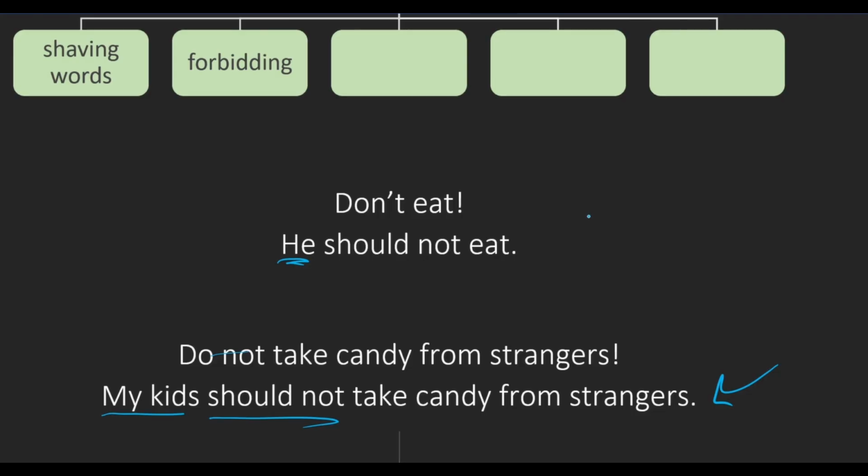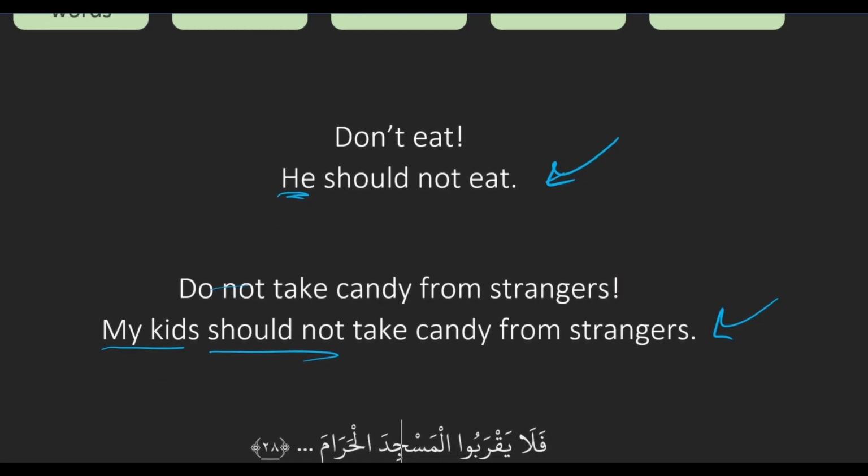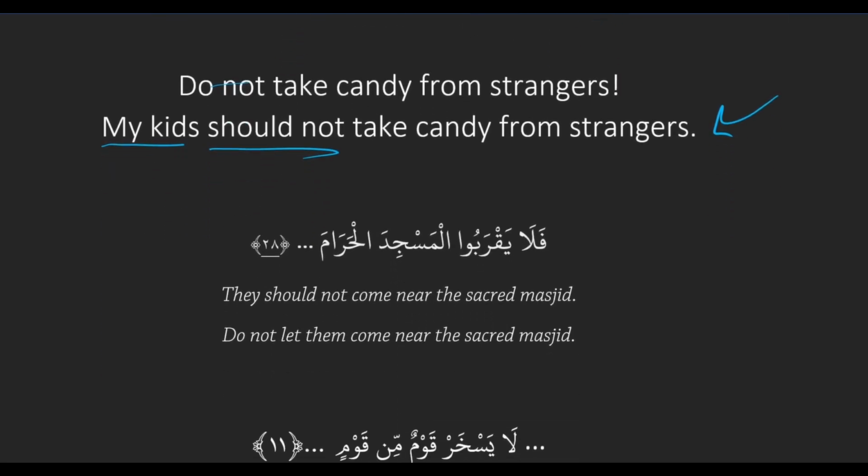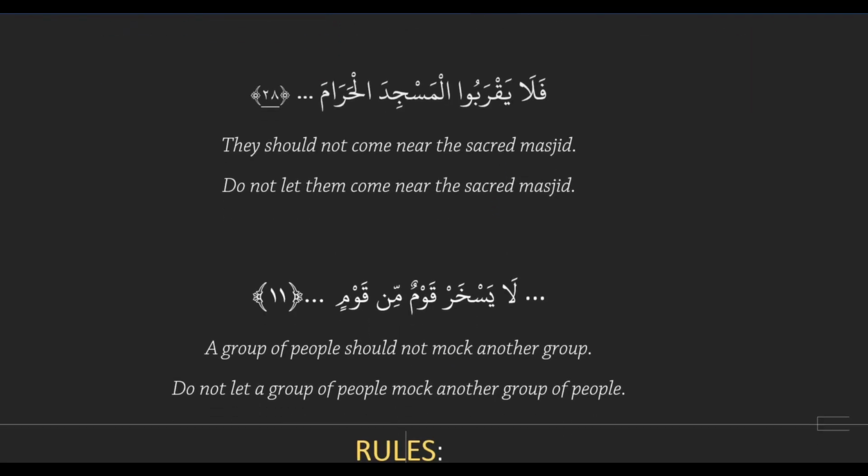So this is what we're going to be studying this lesson: how to say someone should or shouldn't do something. And it actually looks quite similar to a forbidding. It consists of a la followed by a bald action. Here, look at these: la yaqrabu, la yaskhar. We have la followed by bald, bald because the noon isn't there, and bald because the sukoon isn't there.